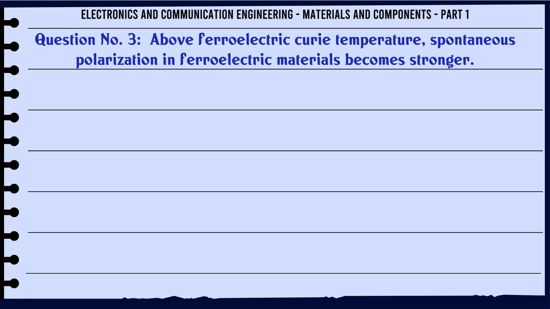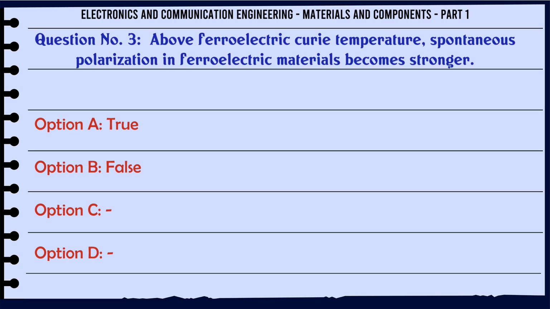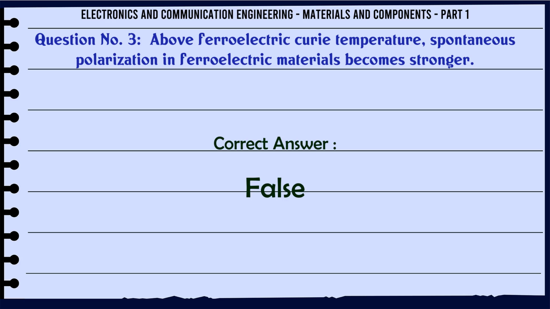Above ferroelectric Curie temperature, spontaneous polarization in ferroelectric materials becomes stronger. A. True. B. False. The correct answer is false.